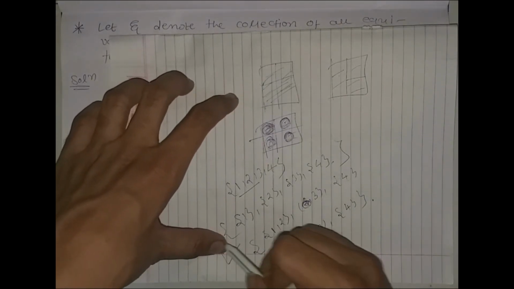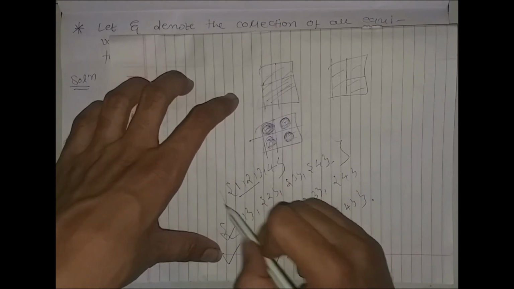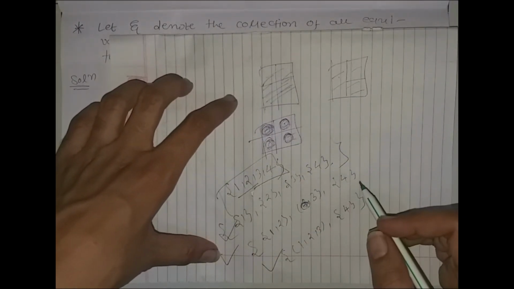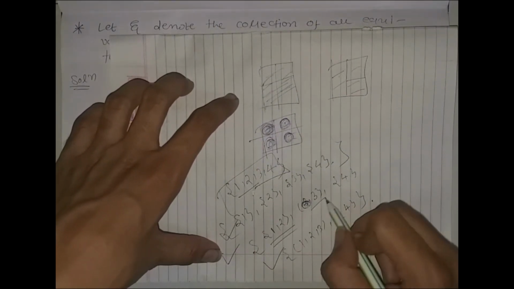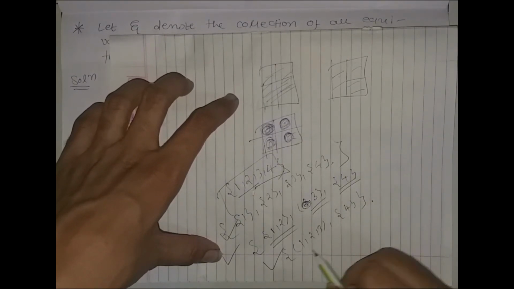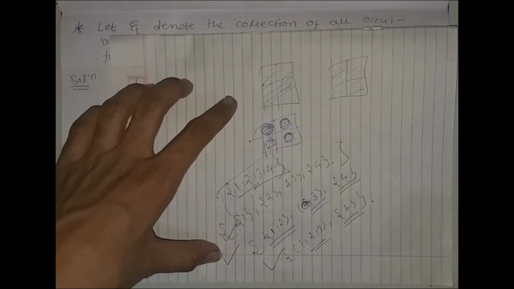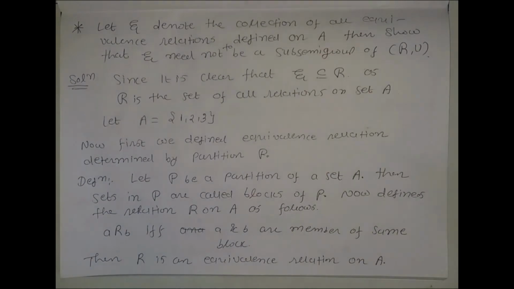All these are partitions of this set, and each particular subset is called a block. So the equivalence relation determined by the partition is: A is related to B if and only if A and B are members of the same block.